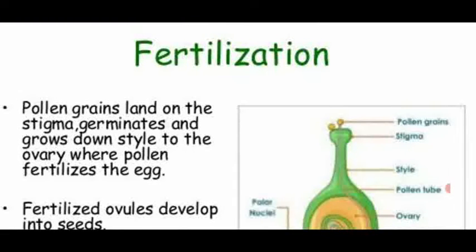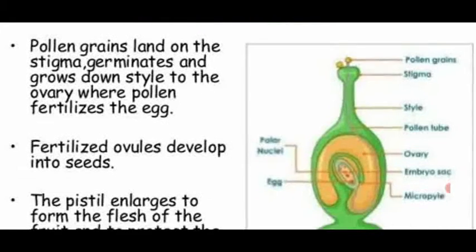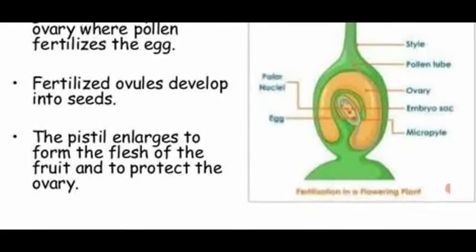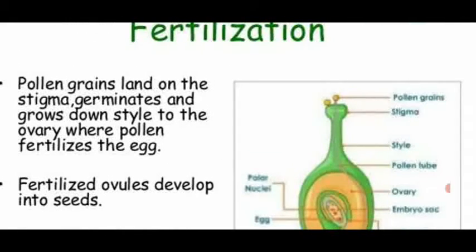What is fertilization? Fusion of male gametes and female gametes, which are haploid, to form a diploid zygote. That process is called fertilization. See the diagram showing how fertilization occurs within the ovary. At the top, the pollen grains have landed on the stigma of the gynoecium, the female sex organ.